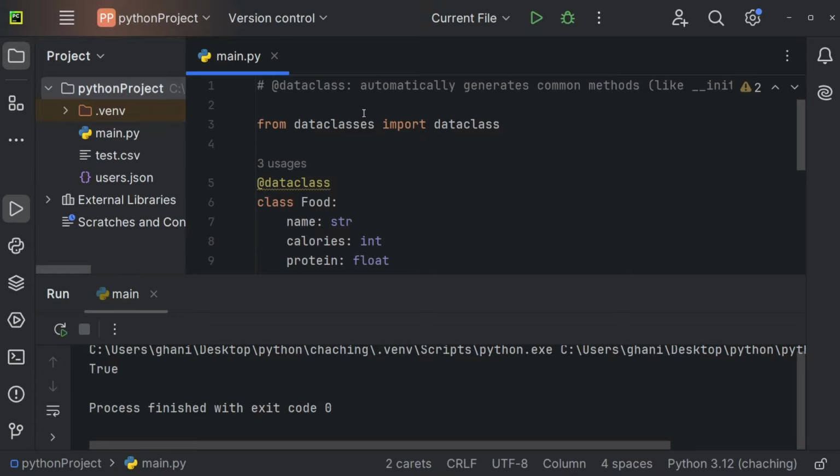So to sum up, you can use a data class to just write a little less code because it automatically generates common methods like dunder init, dunder equal, and so on. And that's all you need to know about data classes in Python.